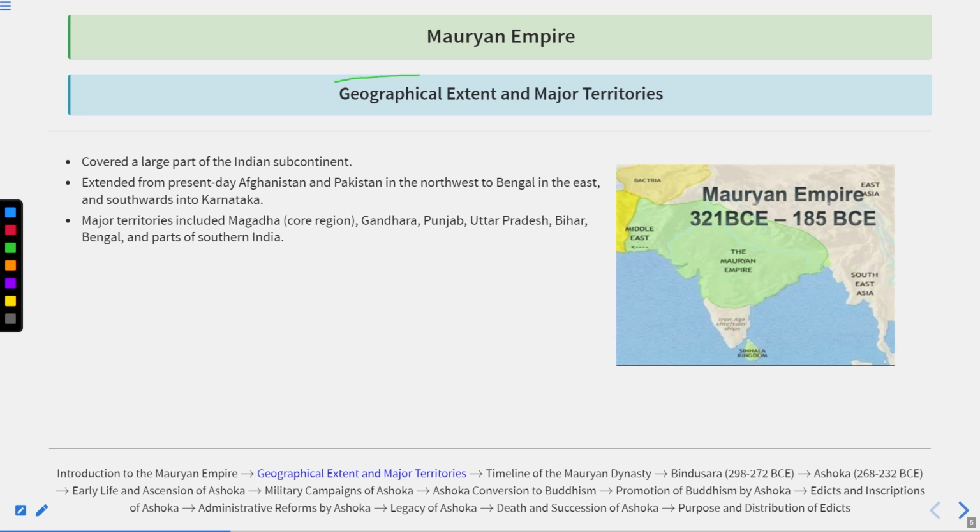Now, let us talk about the geographical extent and the major territories. During its existence, the Mauryan Empire had control over a vast part of the Indian subcontinent. Like you can see here, this is the Mauryan Empire map. It spanned over Pakistan, Afghanistan, and even parts of the Middle East were under the control of the Mauryan Empire. Here you can see the Bactrian Empire, and here were other Greek empires.